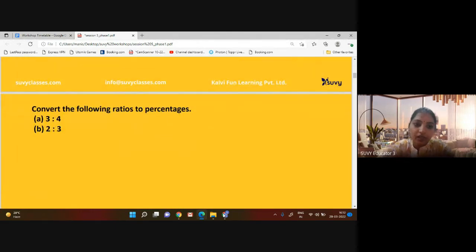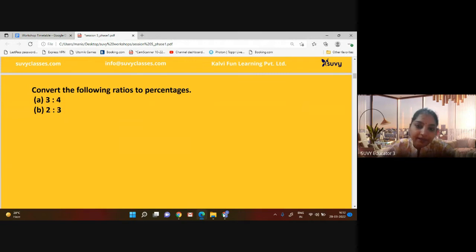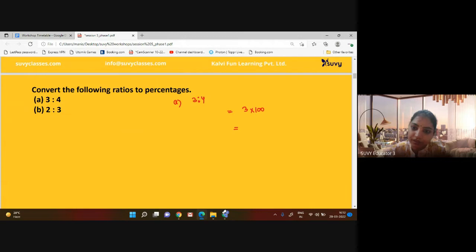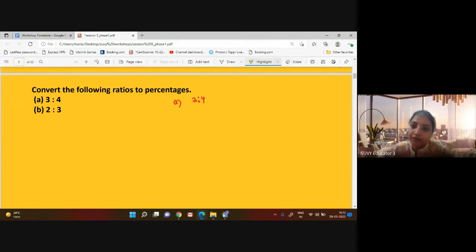Now second question, convert the following ratios to percentages. As it said, the very first, part A, is 3:4. It means 3 upon 3 plus 4 into 100. So this will be 3 upon 7 into 100. We will not do it like this, because we have to calculate the percentage of 3:4 only. So we will directly multiply it by 100. 3 upon 4 into 100. So 25 fours are 100 and it will give us 75%.